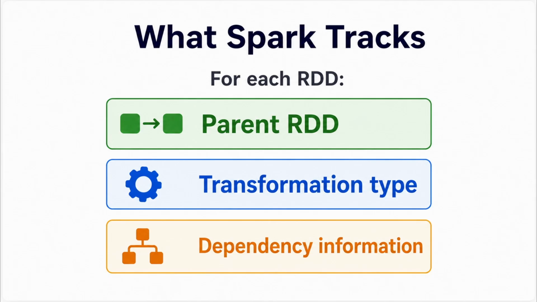Third, what is the dependency relationship between them? So for our example, Spark knows RDD2 came from RDD1 using the filter function, and RDD3 came from RDD2 using the map function. This is what allows Spark to understand how the data was produced. But there is one more level that's particularly important for recovery: partitions.